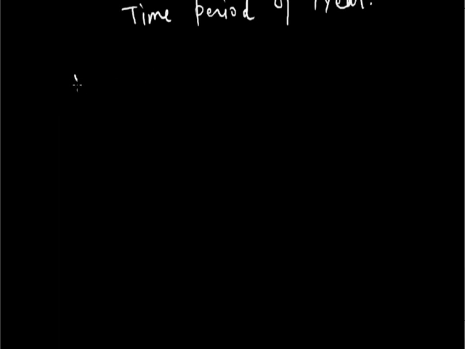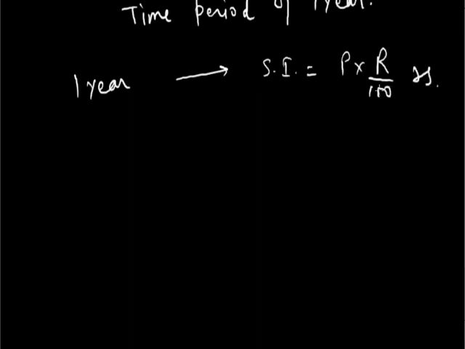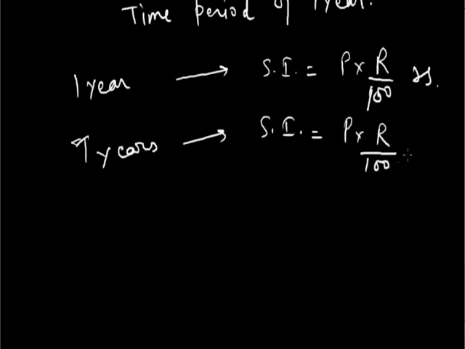As you know, for 1 year the simple interest is P multiplied by R upon 100 rupees. Then for T years, SI is equals to P multiplied by R divided by 100 multiplied by T rupees.